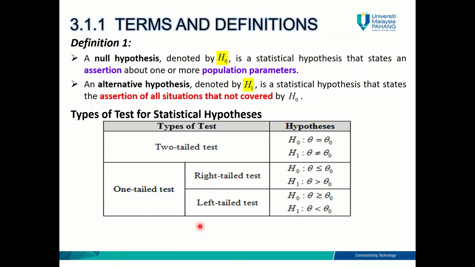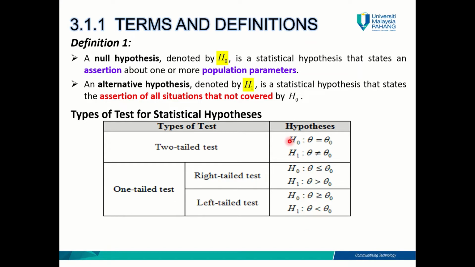There are three types of hypothesis testing: a two-tailed test, a right-tailed test, or a left-tailed test. So basically there are actually two, two-tailed test and one-tailed test. The one-tailed test has two categories, right-tailed test and left-tailed test. So I think we better just say there are three types of tests, okay? Two-tailed test, right-tailed test, and left-tailed test. So this is what your hypothesis is going to look like.